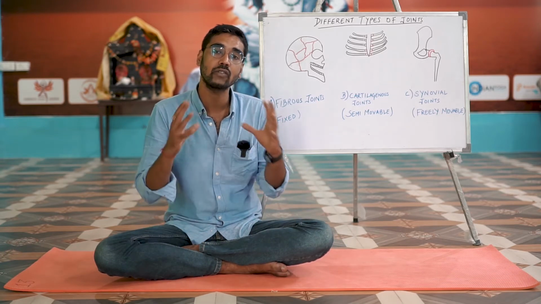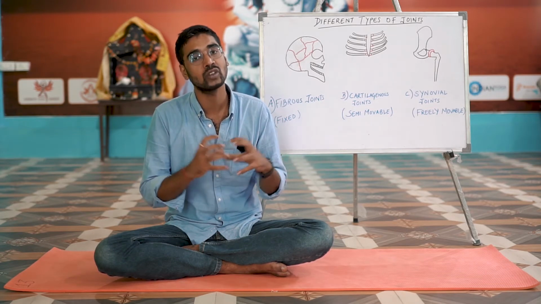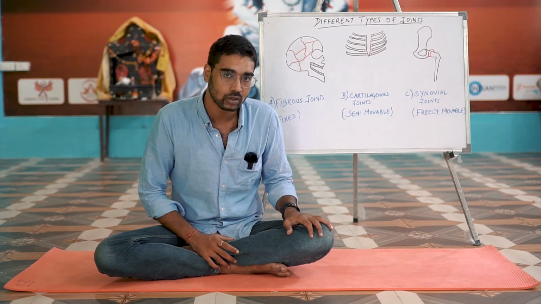Fixed joint, and I hope you are able to understand the meaning of fixed joint. A fixed joint is basically a set of joints where different bones come together, but they do not form any sort of movement. These different bones are fused with each other, but they do not offer any movement at all.